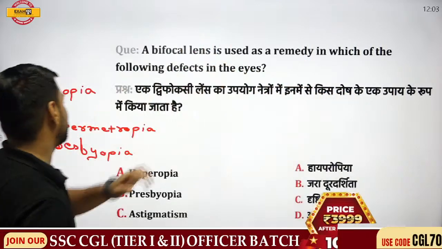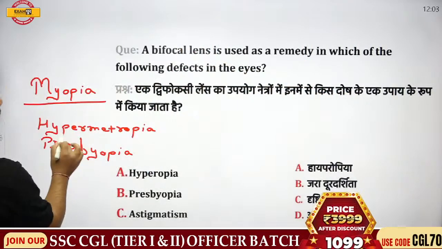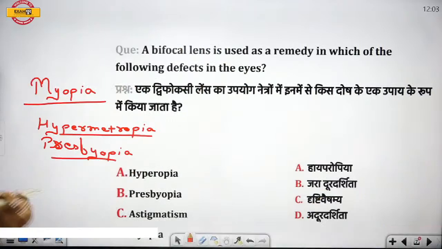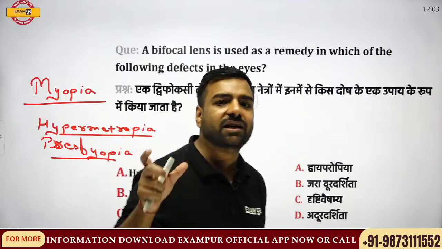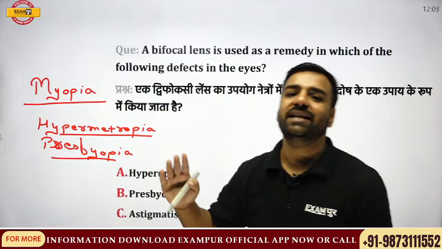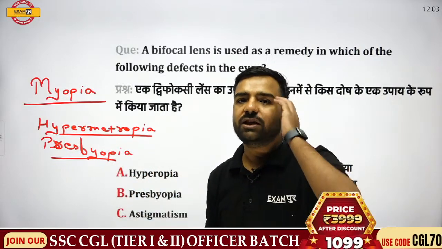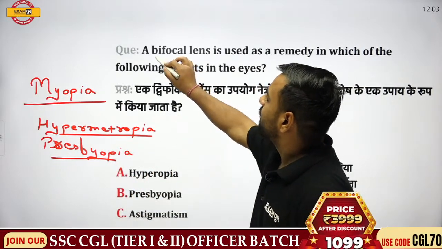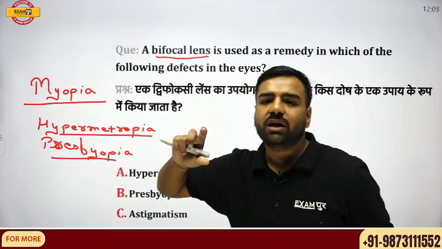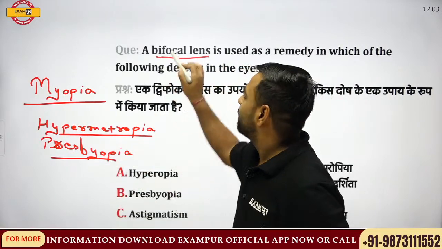So yes, what I was talking about, here are several issues. Myopia may be there, hypermetropia, presbyopia, or there may be color blindness. But for color blindness, we need not use any type of lens, right? So here, if I talk about bifocal lens, from the name itself, bi, it is clear we are talking about two different things.